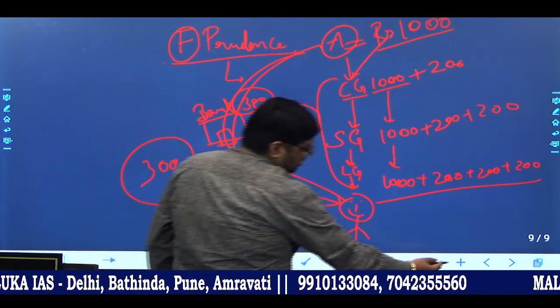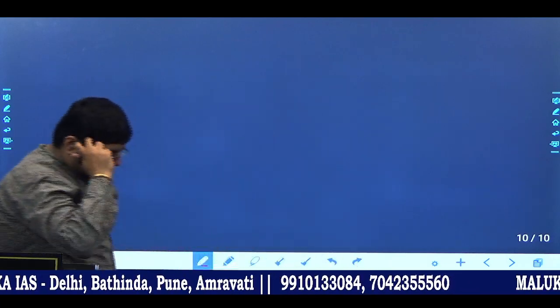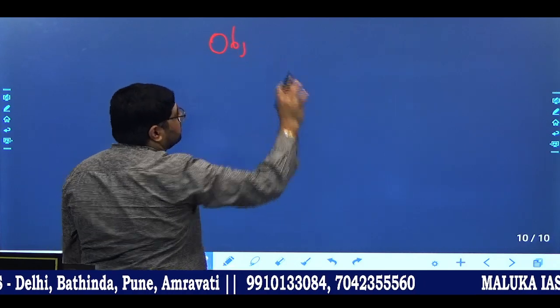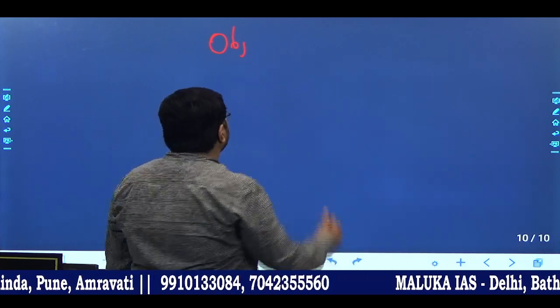Okay, now next, we have done with meaning of fiscal policy. So meaning of fiscal policy is equal to budget plus fiscal consolidation and fiscal prudence. Clear? Now we'll start with objective.